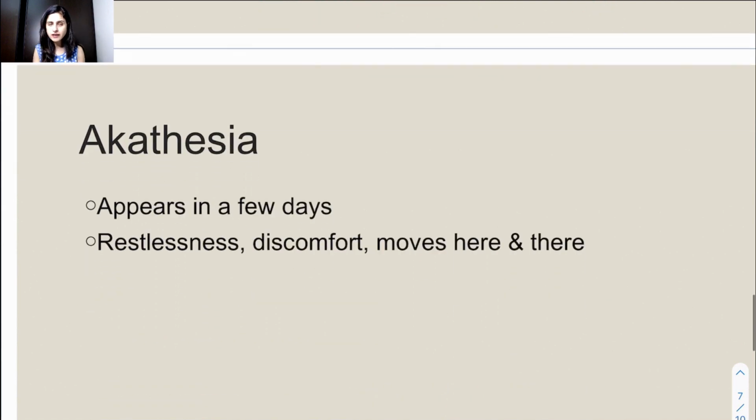Akathisia. Akathisia is one of the most common side effects, the most common among EPS, and it appears in a few days, and there is restlessness in the patient.